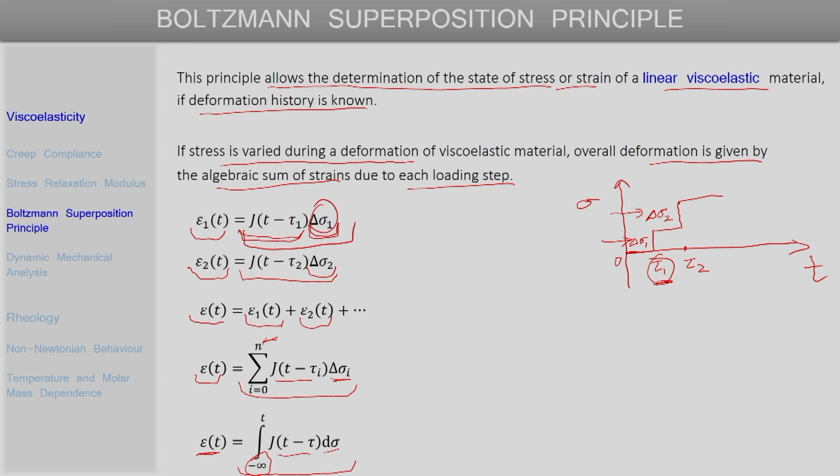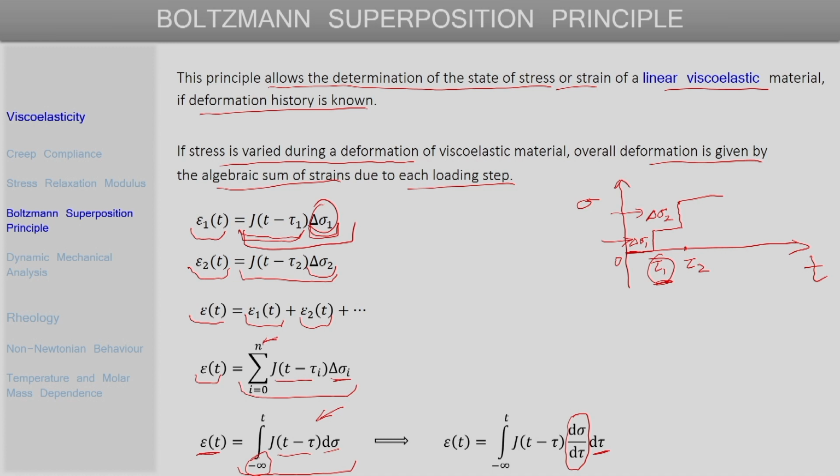If the stress is changing with time, the strain is more commonly written with the integral over time. That can be done by changing d sigma to d sigma by d tau times d tau and then integrating over time. That is the expression that we obtain from the Boltzmann superposition principle if the stress is varying continuously, or the loading of the material is being changed continuously.